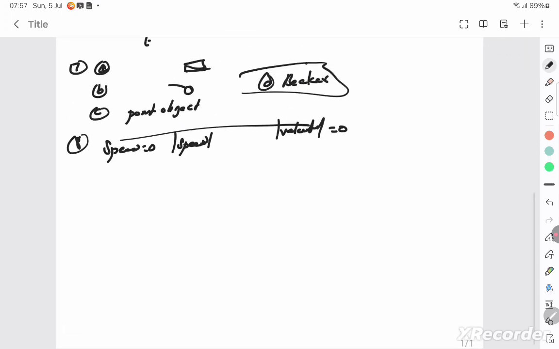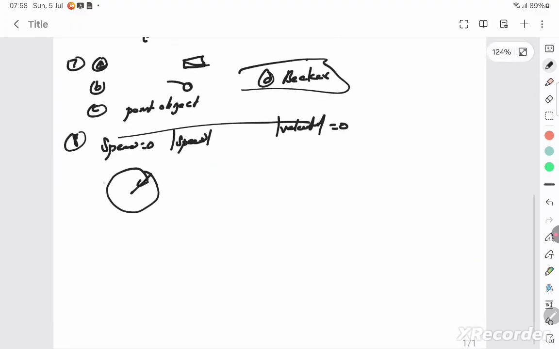Next, a body with constant speed must have zero acceleration. No, circular motion has constant speed but has acceleration throughout. That is about C. With positive values of acceleration, the body is speeding up. No, a positive value of acceleration doesn't always mean speeding up.